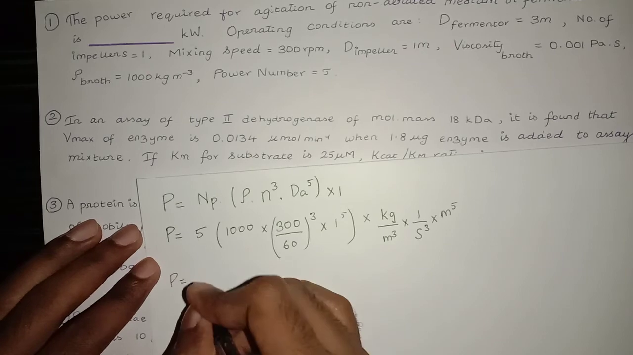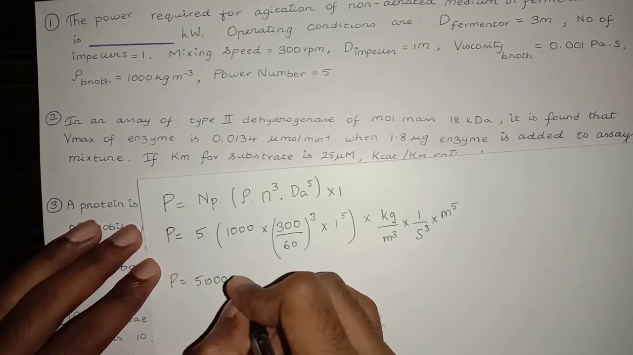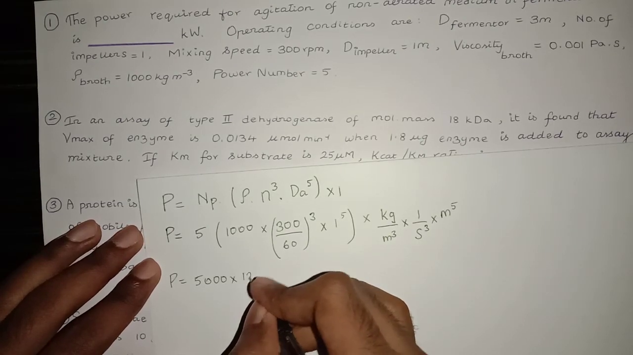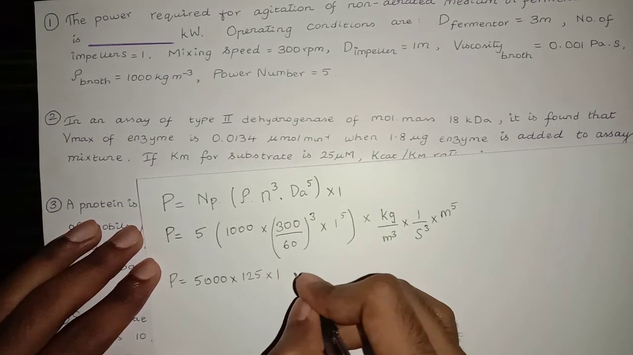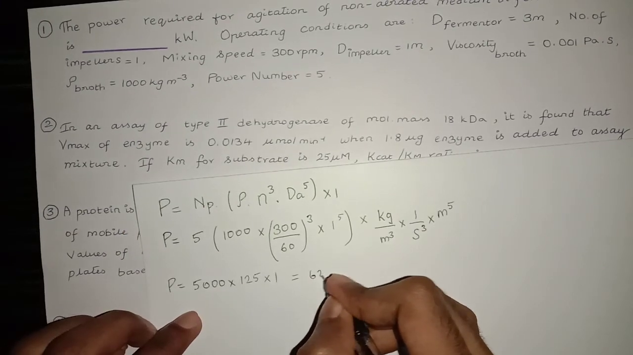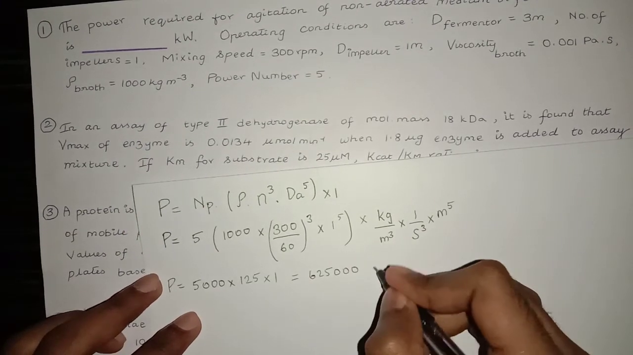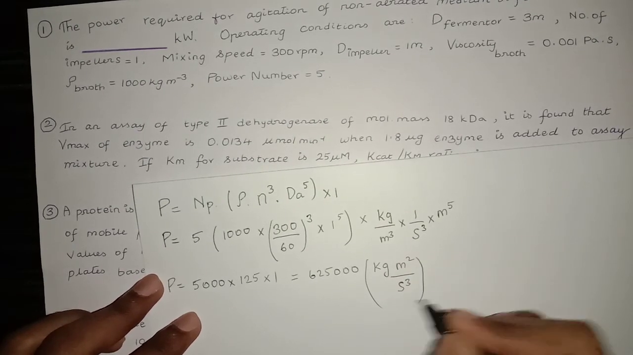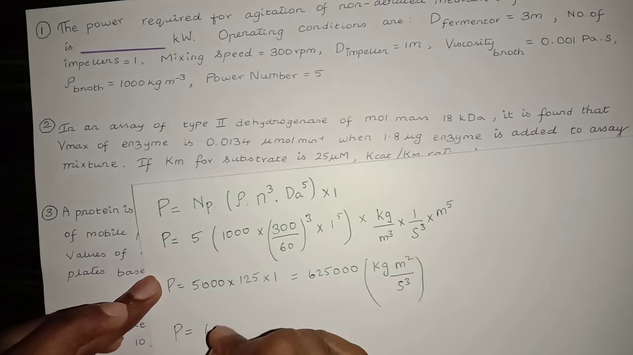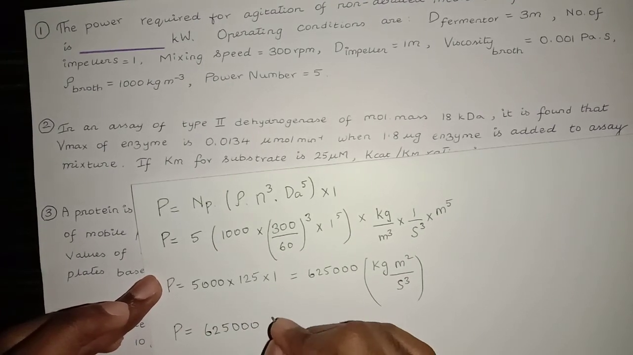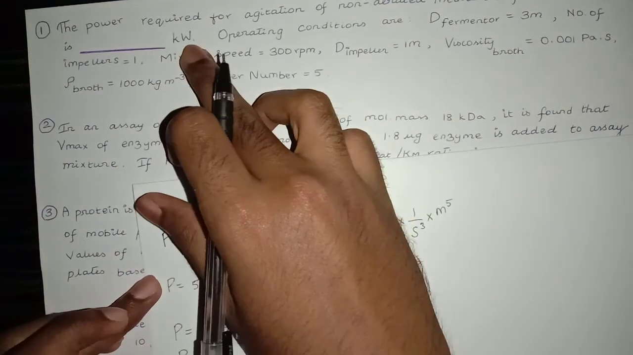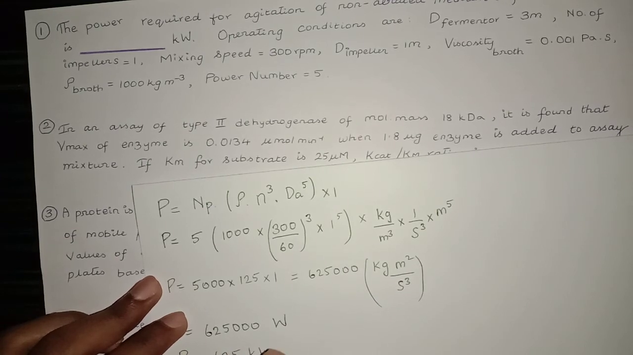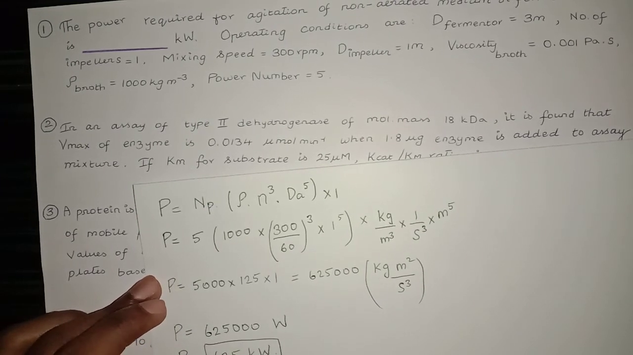So therefore power is equal to 5000 times 0.05 power 3, 5 cubed is 125, times 1, which is equal to 625,000 kg meter square over second cube. This is nothing but watt. So power is equal to 625,000 watt. Since the answer required is in kilowatt, so divide by 1000, so 625 kilowatt.